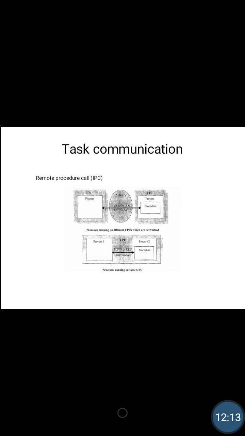In the figure you can see the processes are in different CPUs. In the first figure, the two processes are on different CPUs. In the second figure, the processes are on the same CPU. Thus, the information is communicated between the different processes using remote procedure calls. Procedures will be called from one process so that it can access and use the data from the other process.